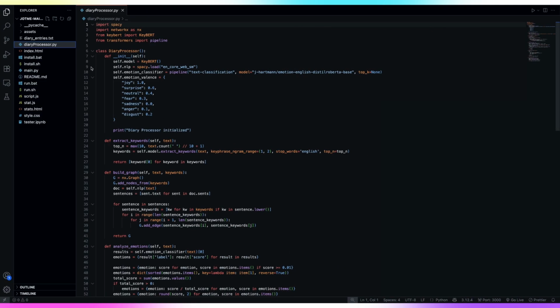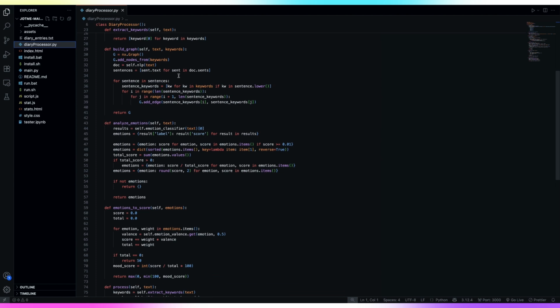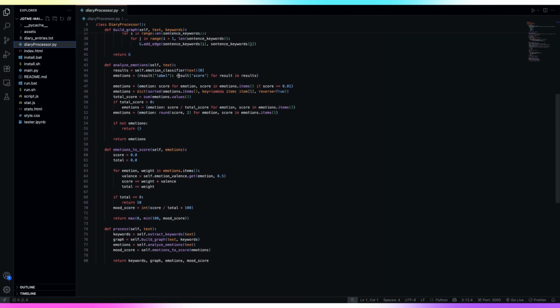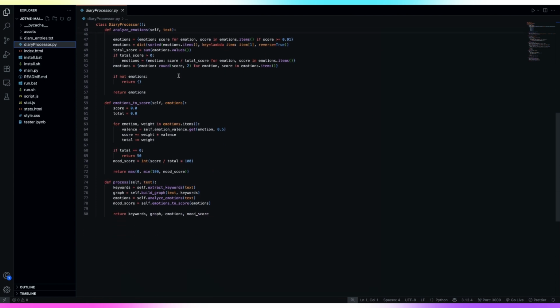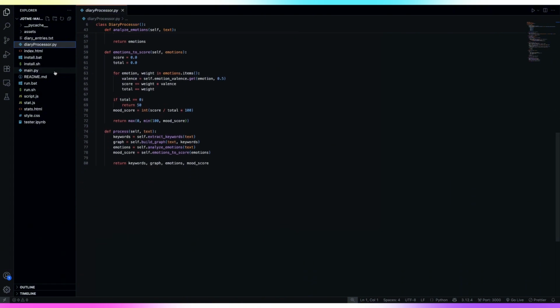First up is the main file, which is the core of our project. This is the natural language processing unit. It basically processes our journal entries and also extracts the keywords and whatnot. You can see the full code on our GitHub.